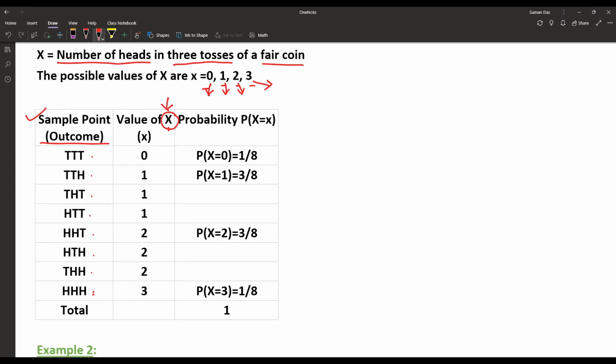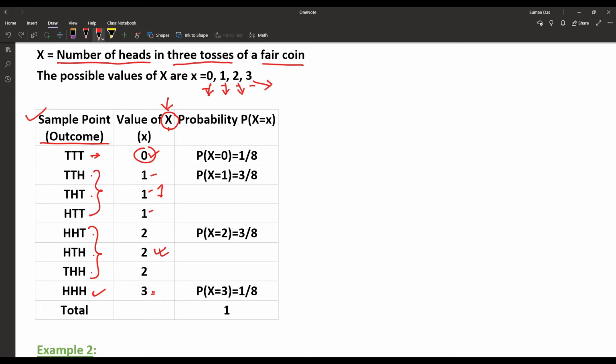Now no head observed, that means 0, no head obtained. 1 head obtained or occurred, that is 1, so that is another random variable value. 2 heads obtained, that is 2, the numerical value of the random variable. 3 heads obtained, 3.